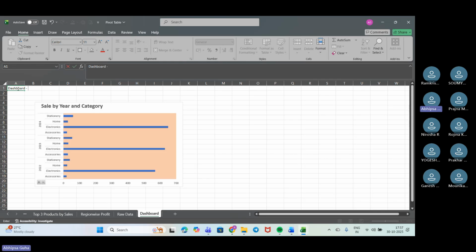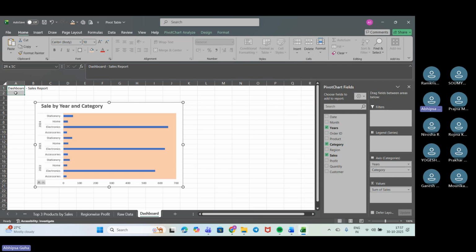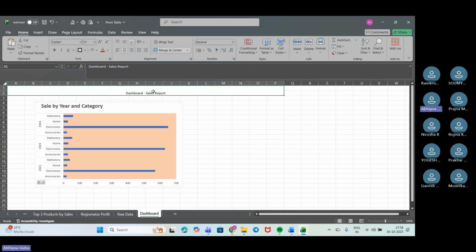Dashboard, then sales report. I'll be putting it like this. I'll just take this much of the space and we'll do merge in the center, right? Now I'll just do all of the alignment stuff. Just for this, I'll do the alignments.